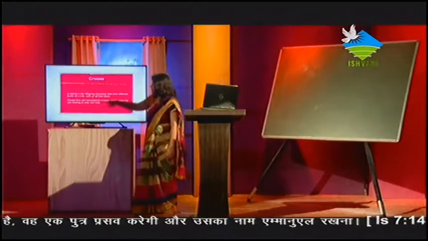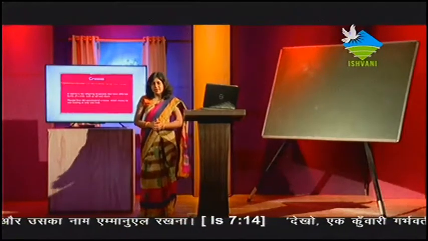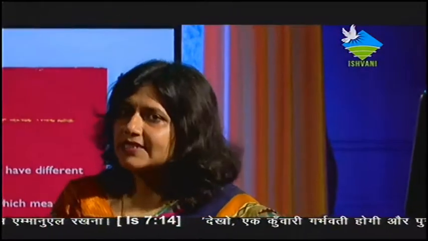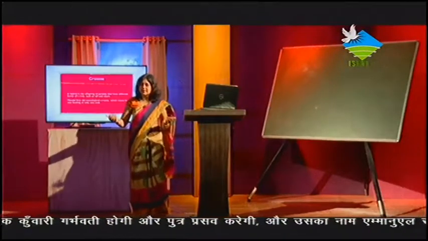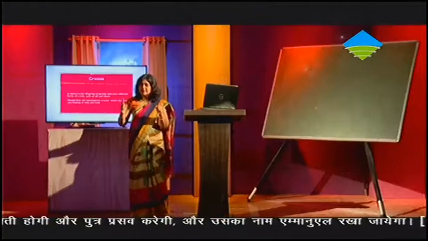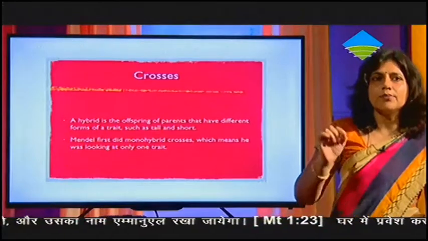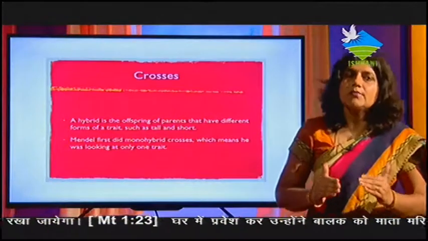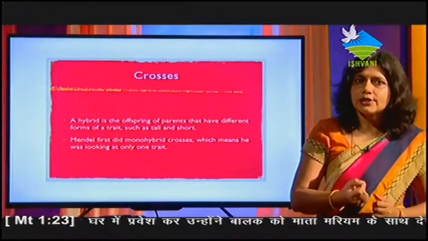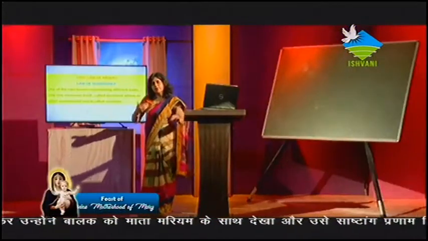Mendel first did monohybrid cross, which means he was looking at only one trait. We studied last time that monohybrid cross is always based on a single trait. For example, the character of height is a single trait or single character. When the crosses are based on a single character or single trait, these are called monohybrid crosses. So Mendel first took only one character for experimenting, and after that he proposed some laws. Mendel proposed three main laws.